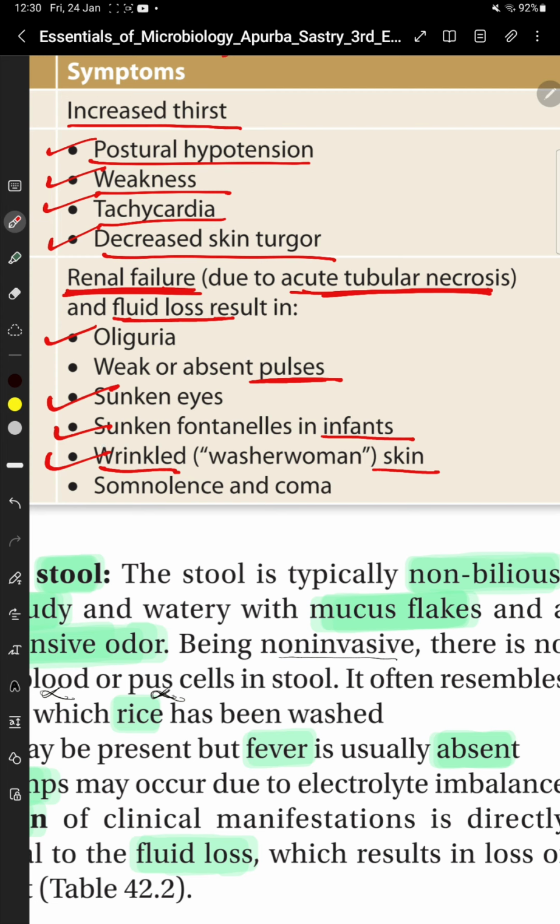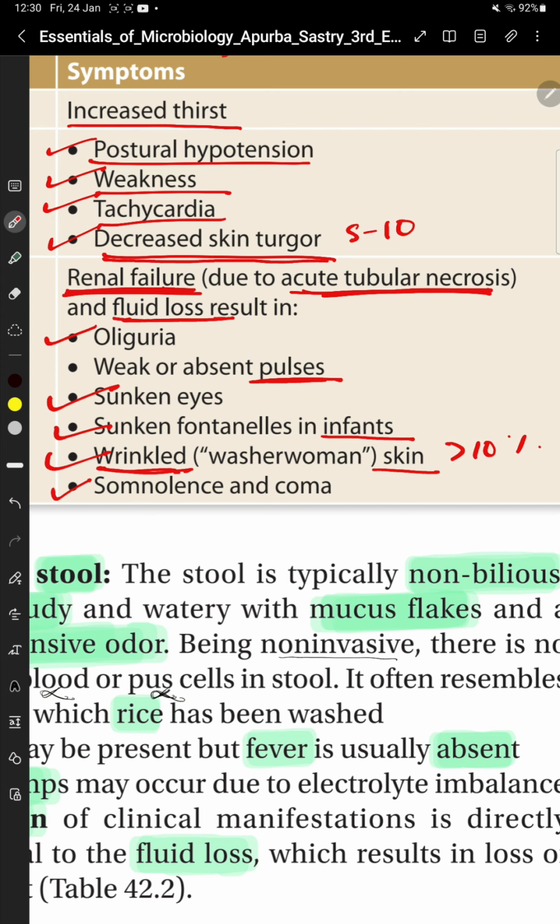First, अगर 5 से 10% है, then there will be decreased skin turgor. Greater than 10%, then you will find wrinkled or washerman skin, and you can even find somnolence and coma.